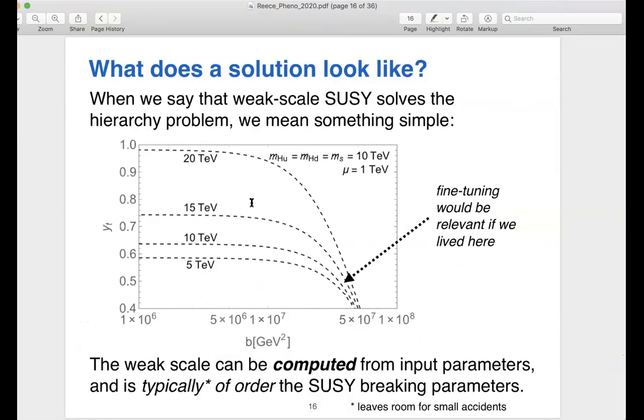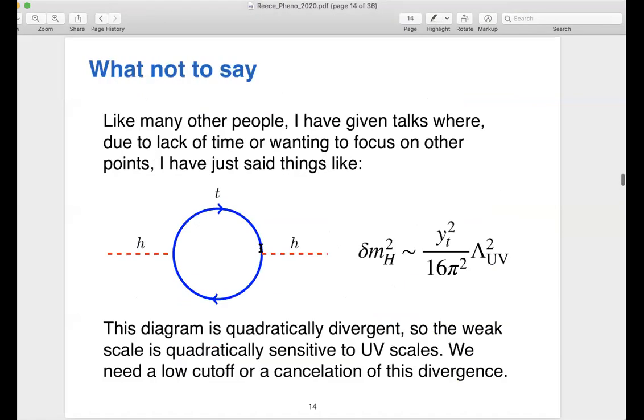I guess all I can say is I agree with what Carlos says. In any particular theory I know that does that, it's usually some correction related to the top quark that's extremely important. And in some sense, this heuristic argument that the top quark and the quadratic divergence matters has a form that's actually true in those theories. What I can't say is that I know that there's not some completely different kind of solution to the problem where the top quark doesn't play a role. Yeah, maybe something more exotic, some relaxion scenario or something, the top quark is not going to be so important, and it still might give us some solution to the hierarchy problem.